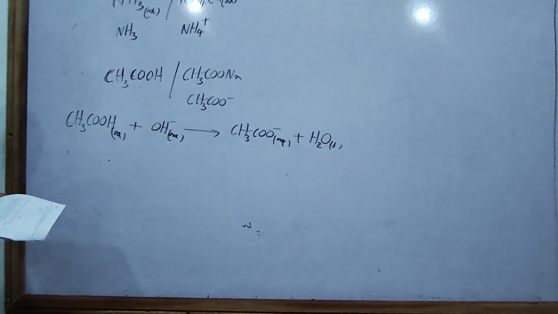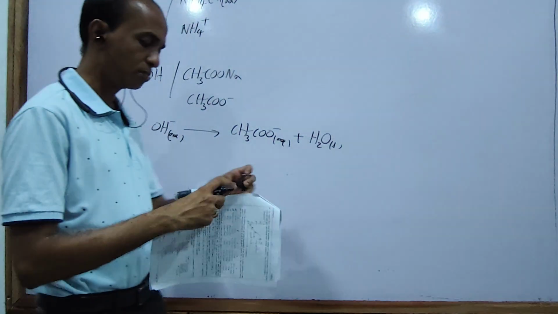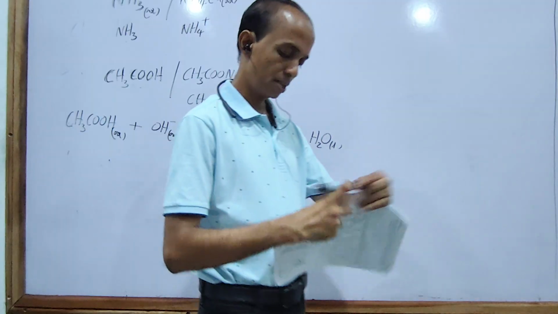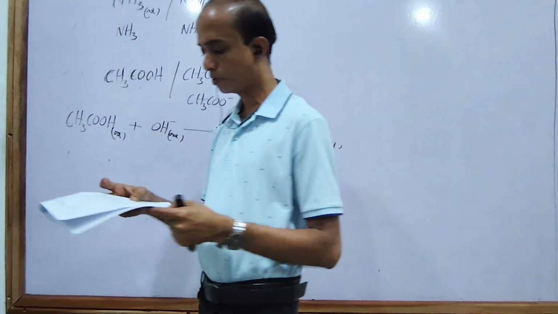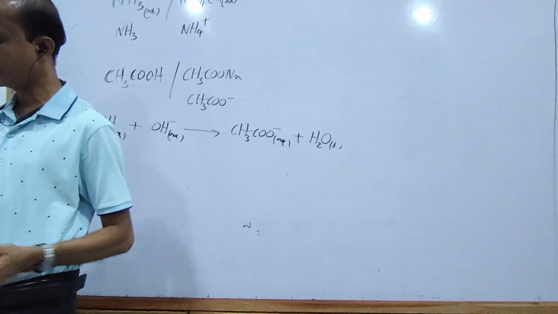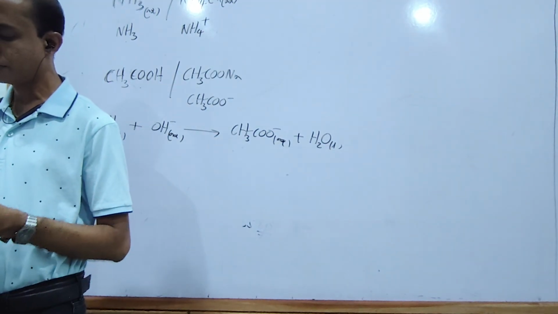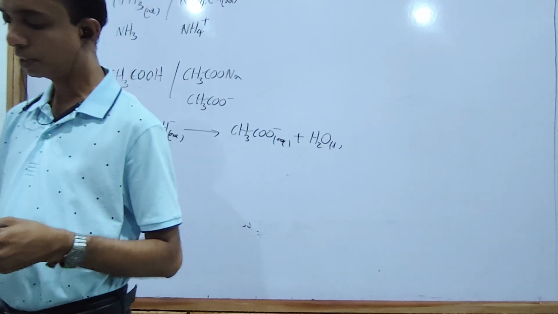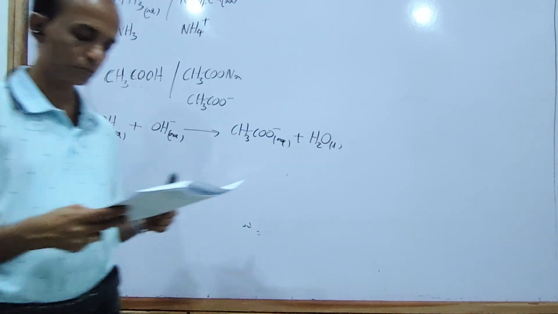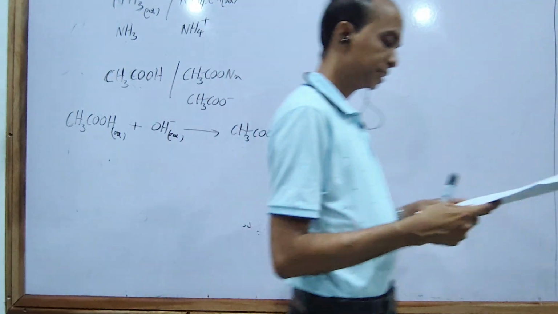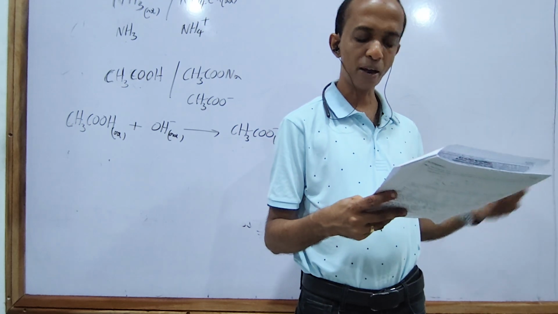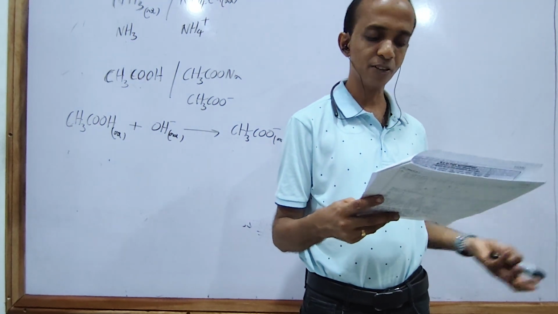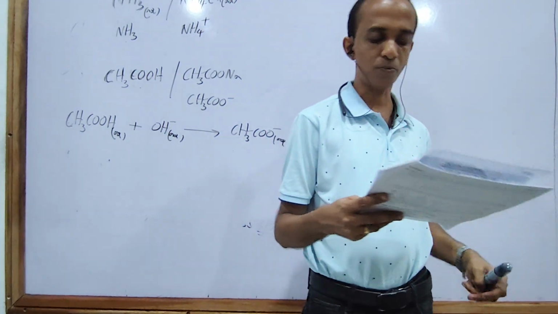Fifth one: dropwise adding of 0.1 mole per cubic decimeter HCl to a given volume of 0.1 mole per cubic decimeter ammonia solution results in the pH changing from approximately 11 to 2. That can happen, because with only ammonia present it is neutralized and the pH will drop.